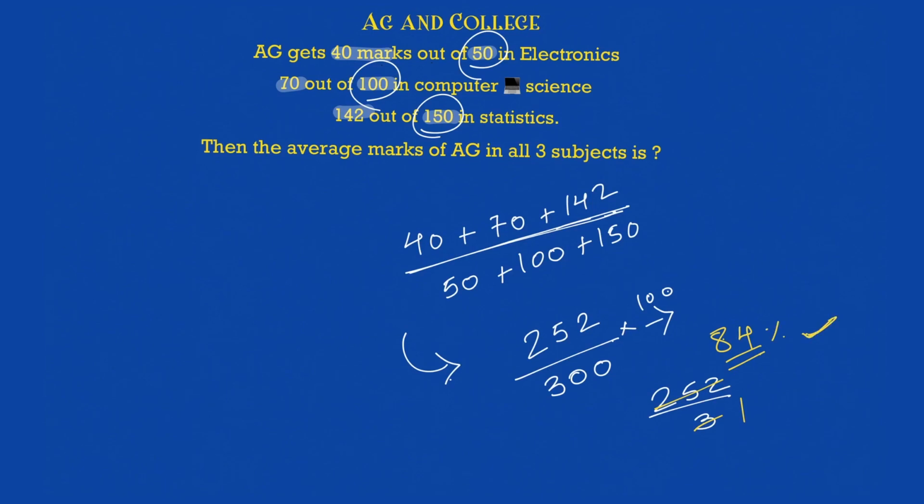So in case anything related to marks that is being asked in averages, that is nothing but the total marks scored upon the maximum marks. Okay, the percentage of marks that you score is always an average of the marks that you have scored in the subject. Okay, and that's how you solve such easy problems related to marks and averages.